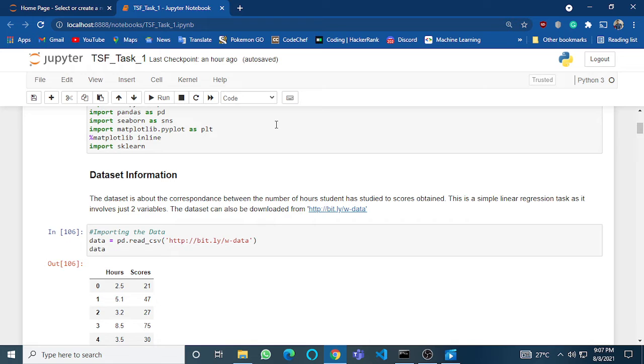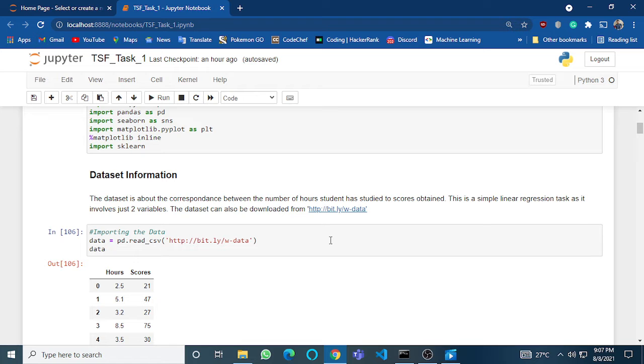The dataset which I am going to use is between the number of hours the student has studied to the scores he obtained. This is a simple linear regression task as it involves two variables. The dataset can be downloaded from the given link.